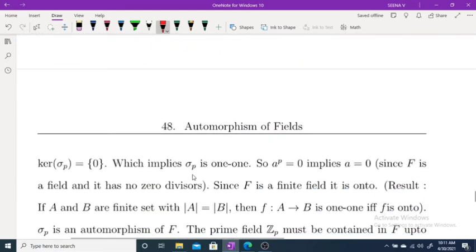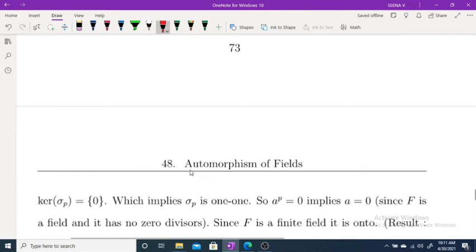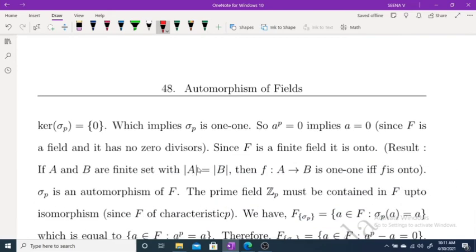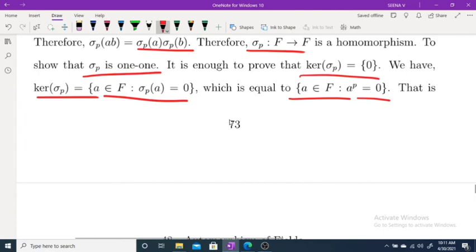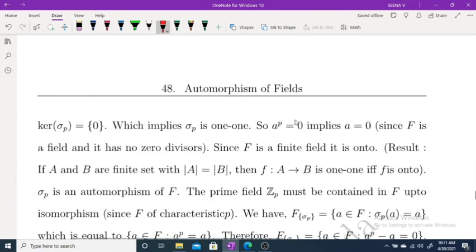That is possible only if a equals 0, because a raised to p equal to 0 implies a equals 0, because F is a field and it has no zero divisors. So a raised to p equal to 0 implies either a equals 0 or a raised to p minus 1 equals 0.